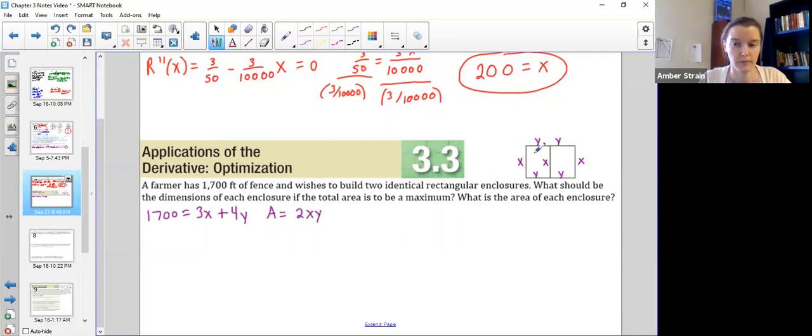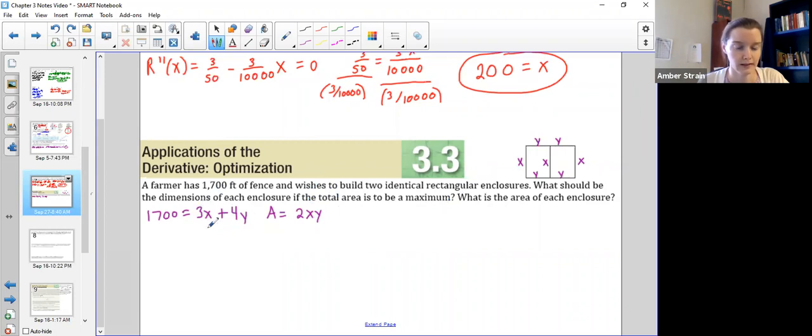Okay, because I have 2 of them. So this X times Y is the area of this one, but this X times Y is the area of that one. There are 2 of them, not squared, because I'm not multiplying area times area. It's area plus area. All right, so I can't solve this, of course, since I have 2 different variables. So let's narrow this down.